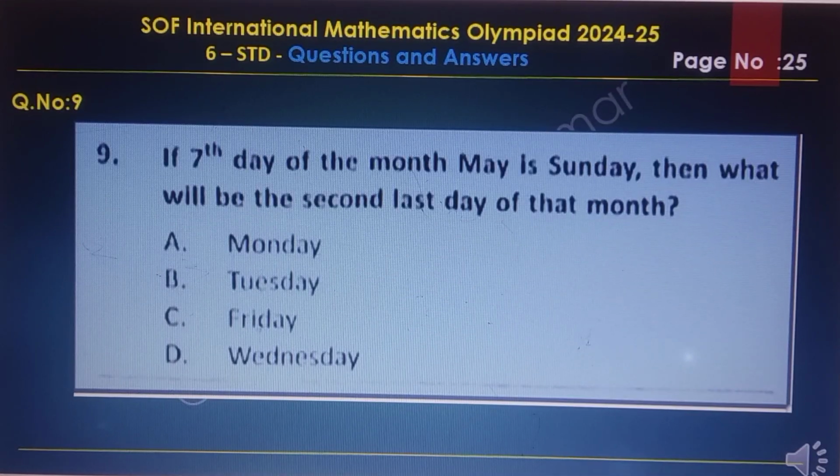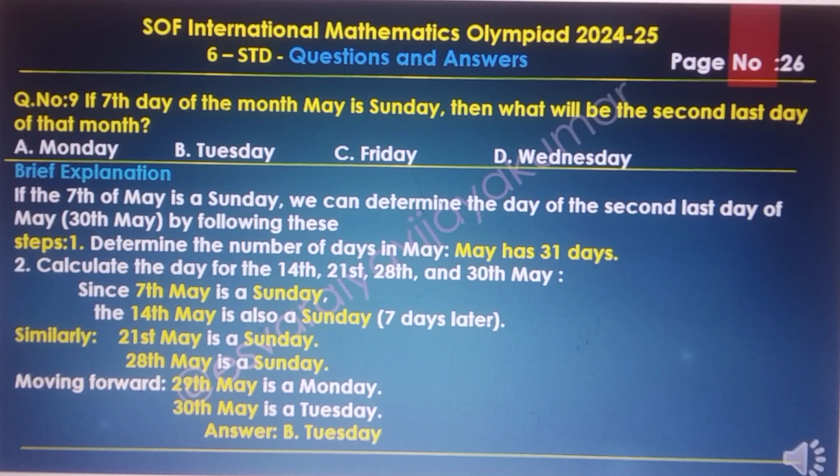And question number 9. If the 7th day of the month of May is Sunday, then what will be the second last day of the month? Options A, B, C, D are there. The answer is B, Tuesday. The brief explanation: if the 7th of May is a Sunday, we can determine the day of the second last day of May. Follow this. Step 1: determine the number of days in May. May has 31 days.